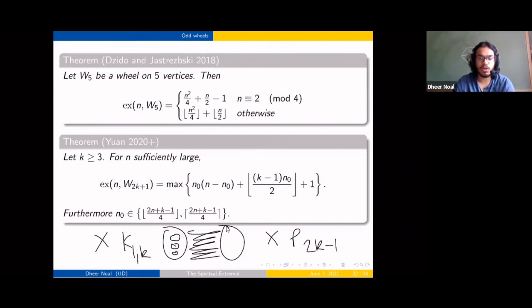Okay, so in the previous case for the 5-wheel, we saw the parts were really close to each other. For the larger wheel case, these parts are not exactly the same. They're close to being equal, but you can do some calculus over this number over here, and you'll see that it's slightly off of being equal.